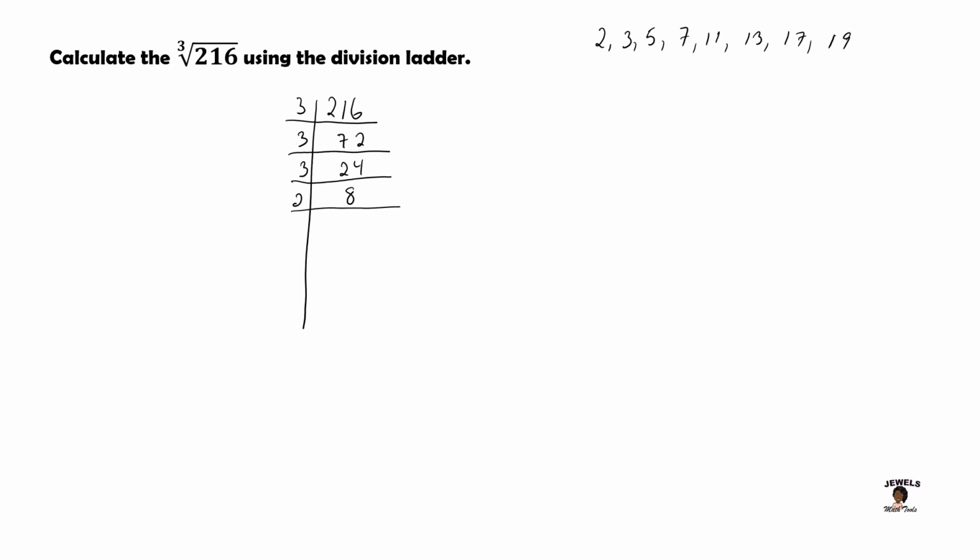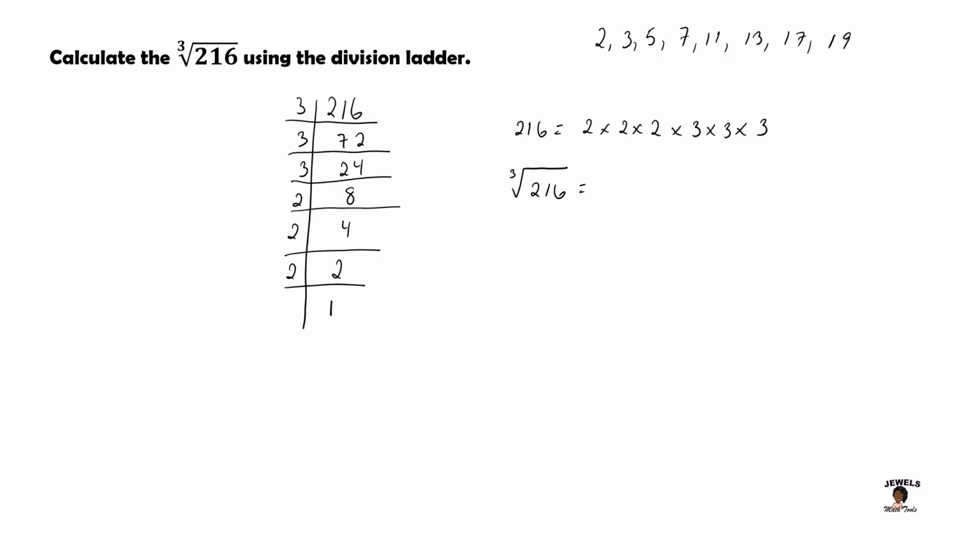So now I'm going to switch to 2. 2 will divide into 8 4 times. 2 can divide into 4 twice, and 2 will divide into itself once. So now that I have prime factorized 216, I will now express this number as a product of its prime factors. Remembering that we are putting all of the like prime factors together so that when it's time to start grouping our numbers, it will be a lot easier and a lot smoother because all of the numbers are grouped together already.